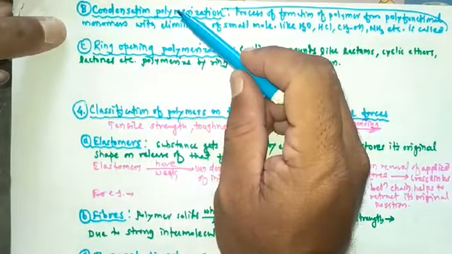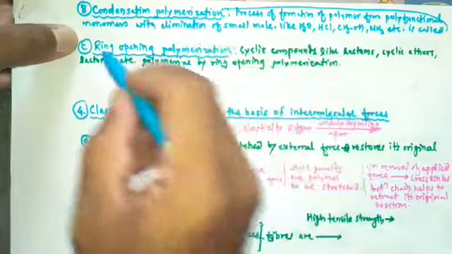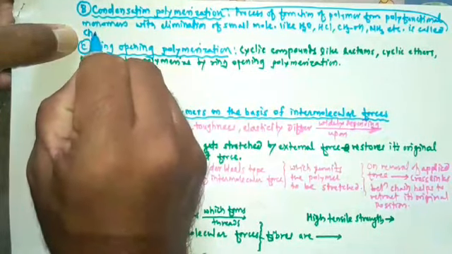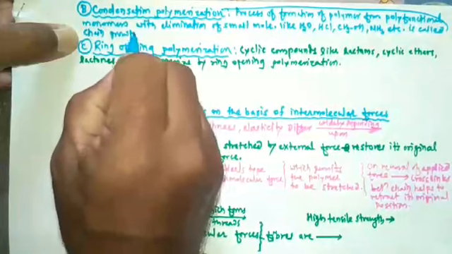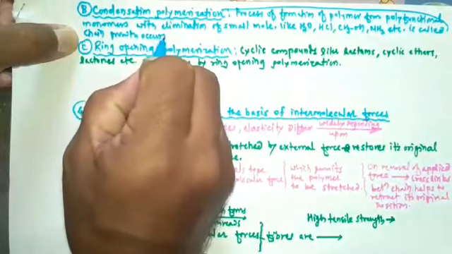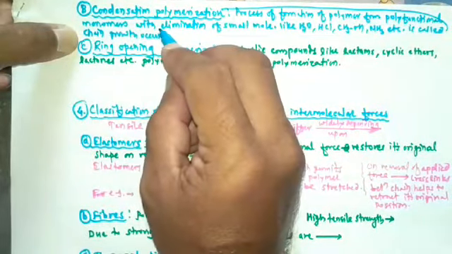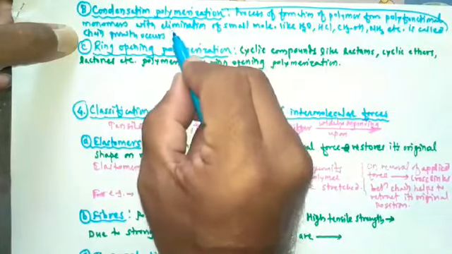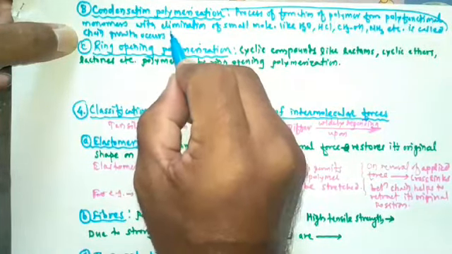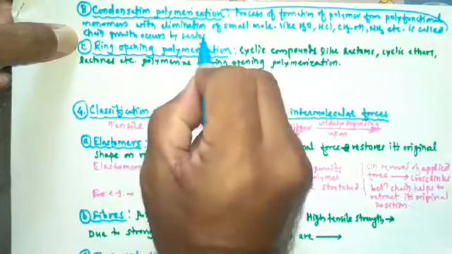So in this type of polymerization, chain growth occurs by a series of condensation steps.